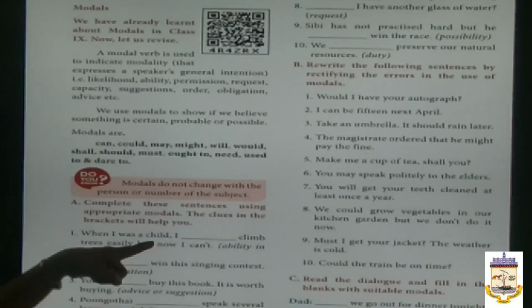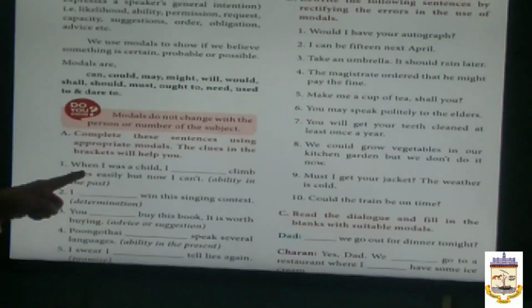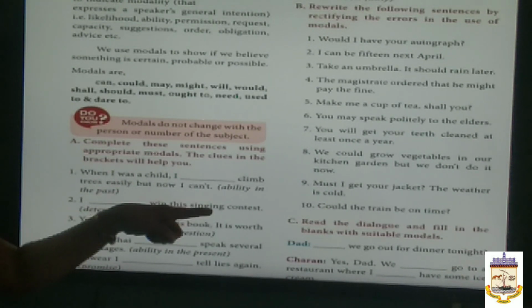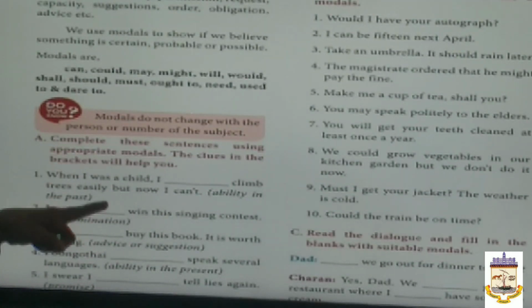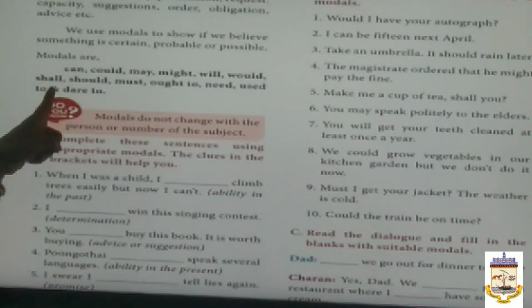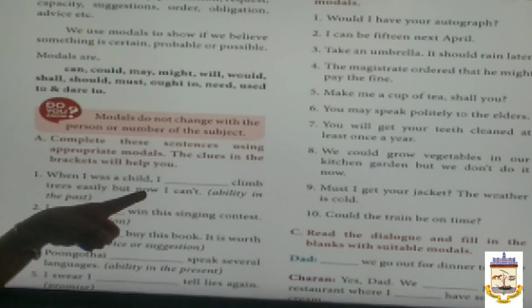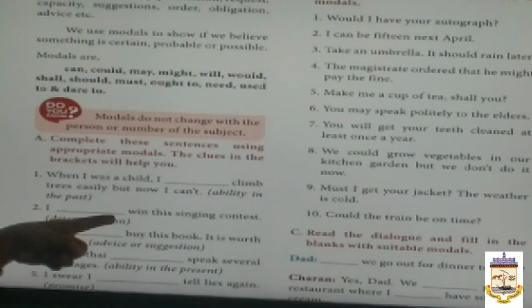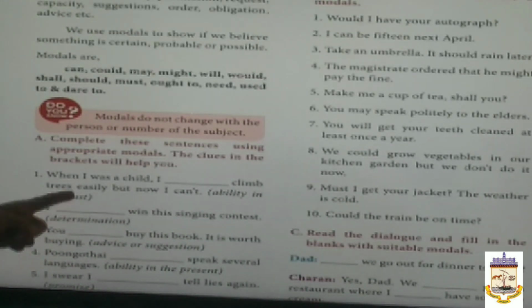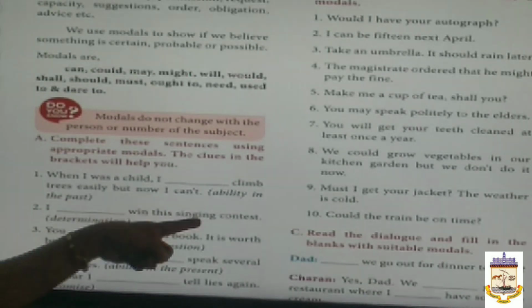When I was a child, I dash climb trees easily, but now I can't. In the bracket, it's given ability in the past. To show the ability in the past, we use the modal used to. So, when I was a child, I used to climb trees easily, but now I can't. Second sentence, I dash win this singing contest. Determination. For determination, which modal do we use? Yes, correct, will. I will win this singing contest.